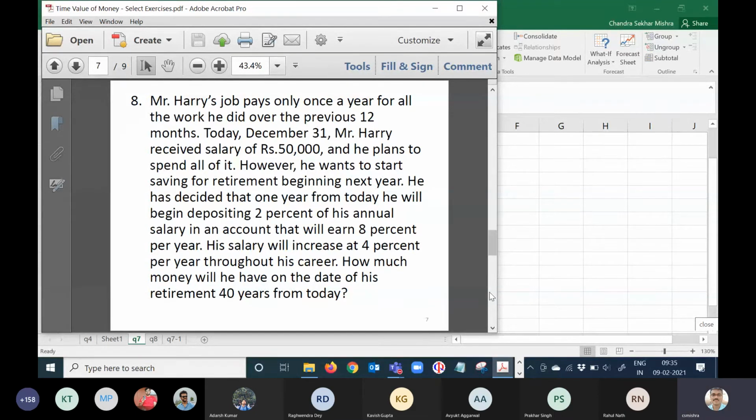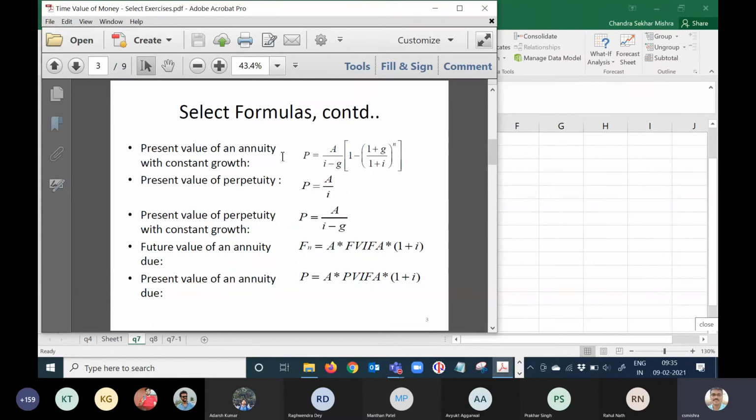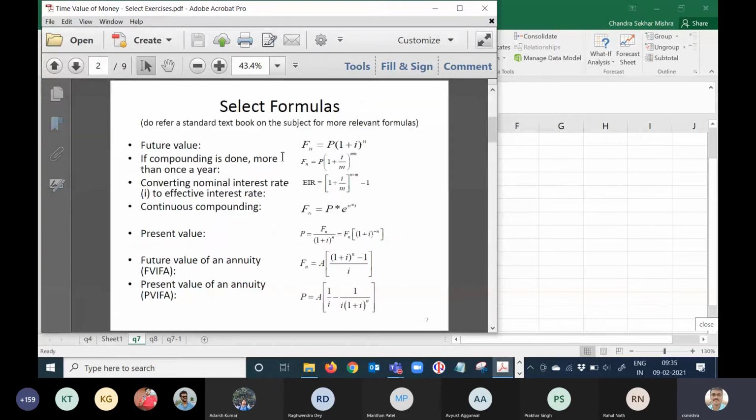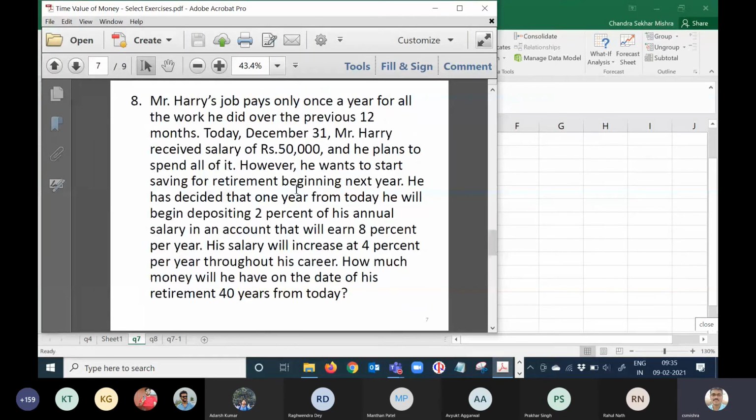Chalo, do this. What is this known as? Is this an annuity or something else? It's a growing annuity. Very good. I am not giving the formula for growing annuity for future value. It is not there. The present value growing annuity formula is there, but the future value one is not in this list, I think. So can somebody tell me what is the growing annuity formula?